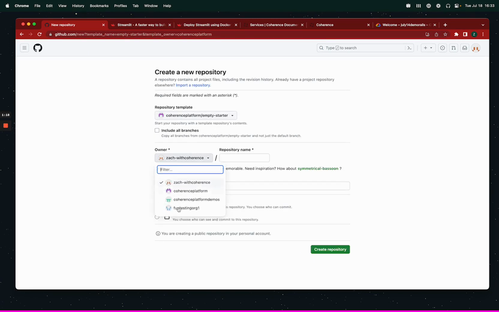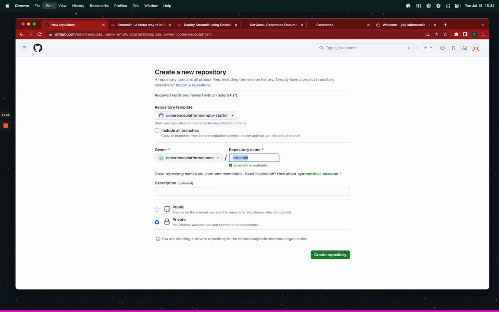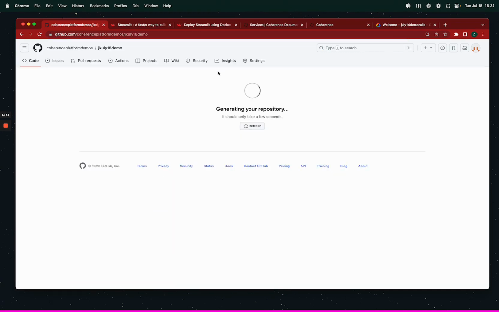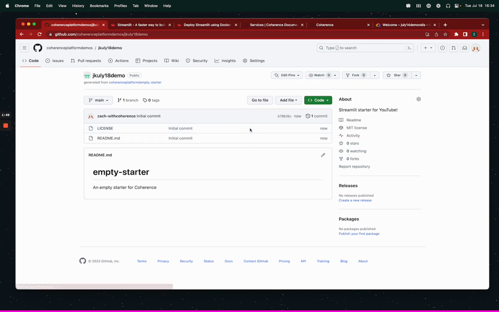It's going to give you the option of your own places that you could create stuff. So for me, that's going to be Coherence platform demos. I'm going to call it Streamlit. We've been doing the dates, so I'll do July 18 demo. Streamlit starter for YouTube. It's going to be public. All right, so it's going to clone the repo. It's going to just be an empty repo with a README and a license. You could delete the license if you wanted to. We don't care. Not much IP in this thing.